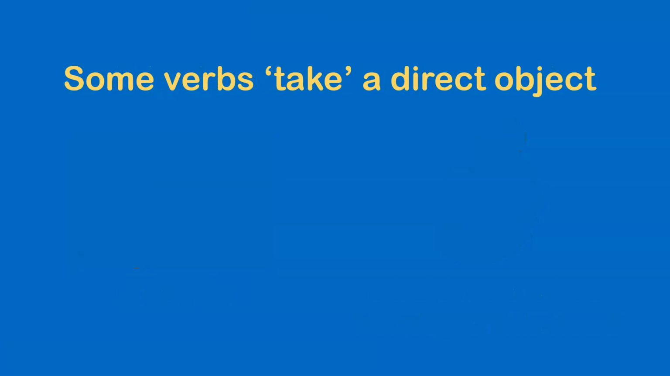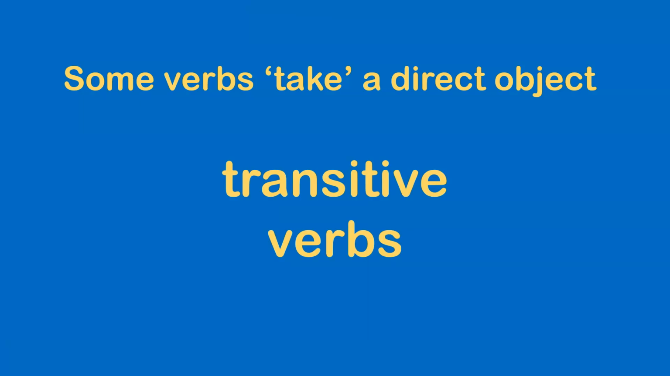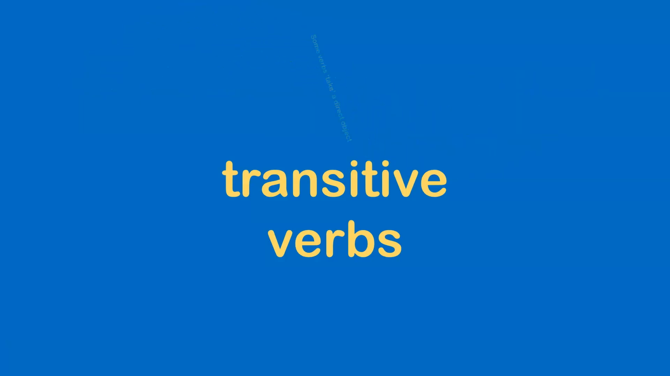Some verbs take a direct object, and we call these transitive verbs. There are also intransitive verbs. These verbs do not have a direct object.